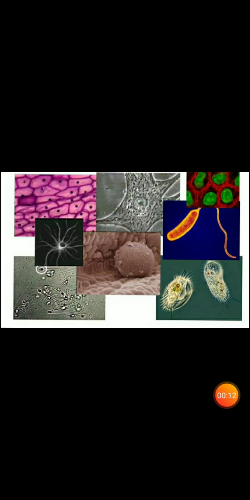Today we are going to see about prokaryotic cells and eukaryotic cells and the difference between them. Every living organism falls into one of two groups, eukaryotes and prokaryotes.